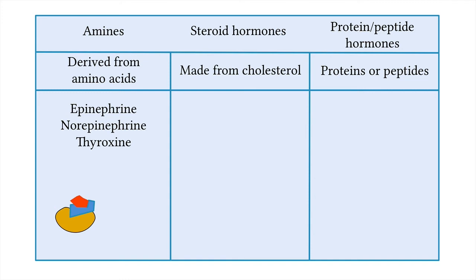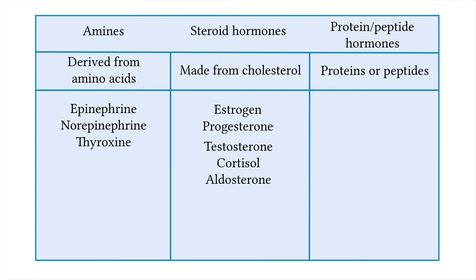Among the steroid hormones, since they are all derived from cholesterol, they have overlapping functions too. Estrogen and progesterone overlap to a point, and testosterone, a male hormone, is a steroid too, along with cortisol and aldosterone that are produced by the adrenal cortex. In fact, hormones produced by the ovaries, testes, and the adrenal cortex are all steroid hormones. You can even see a similarity in the names of these hormones too, can't you?